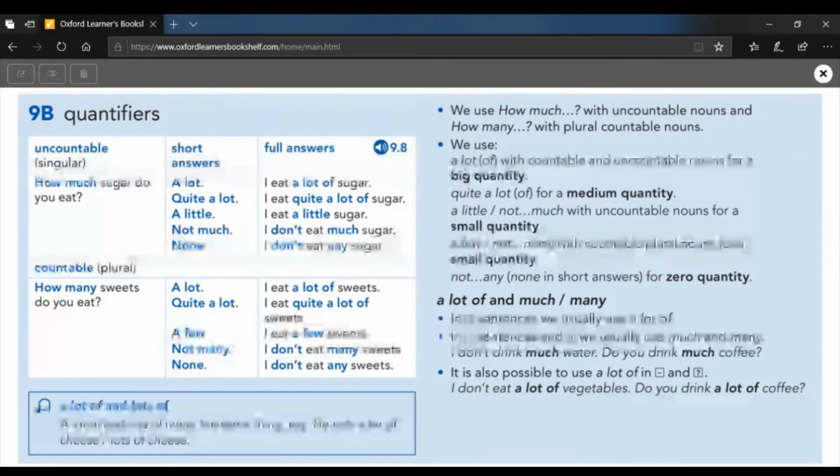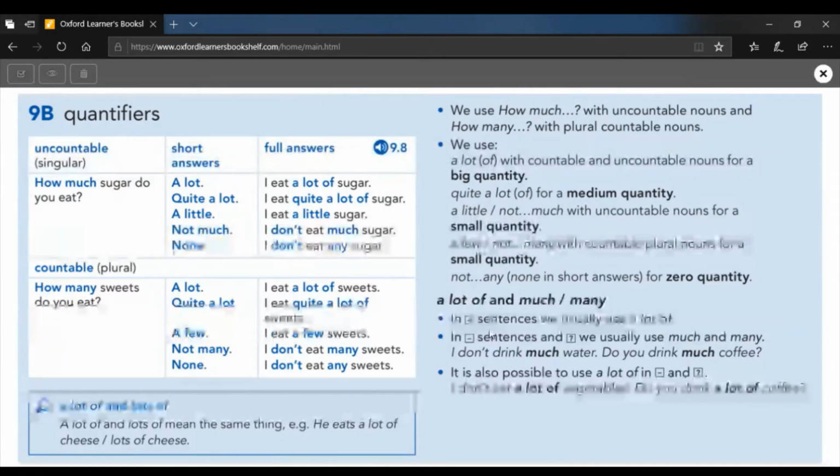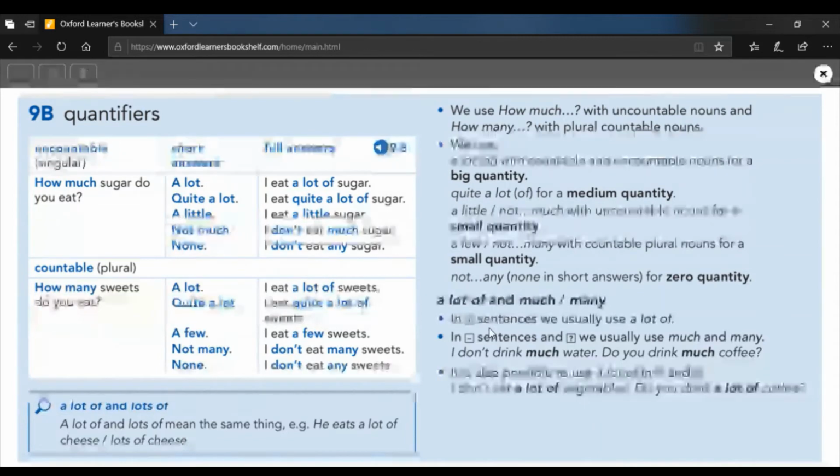We nearly always use a lot of in positive sentences. We don't say I have many friends. We say I have a lot of friends. We don't say there is much water over there. We say there's a lot of water. So using a lot of is much easier. If it's negative, we can say I don't drink a lot of, and we can ask questions. Do you drink a lot of?